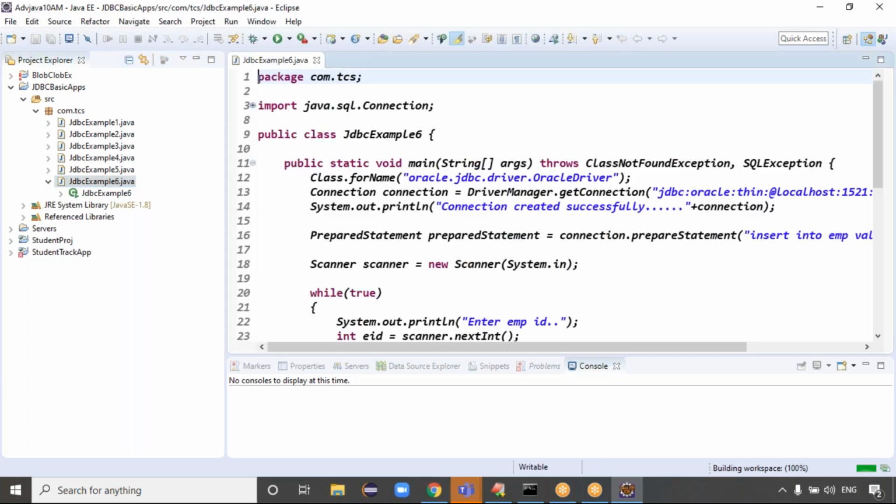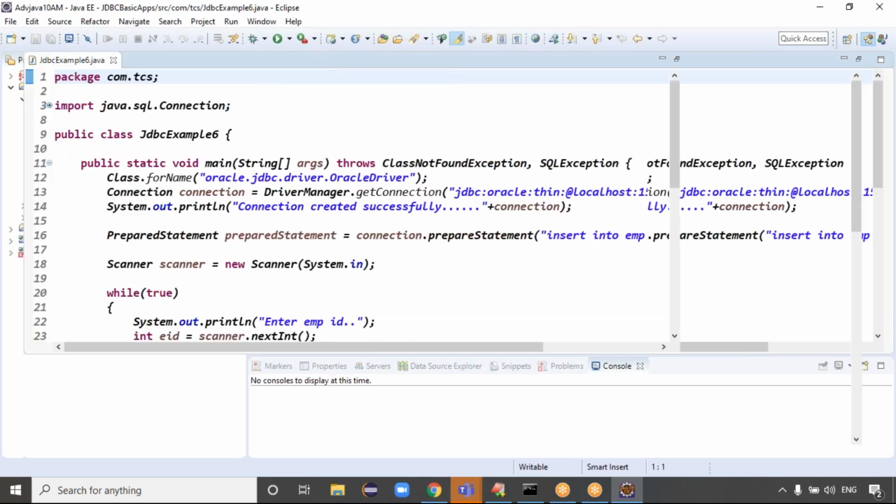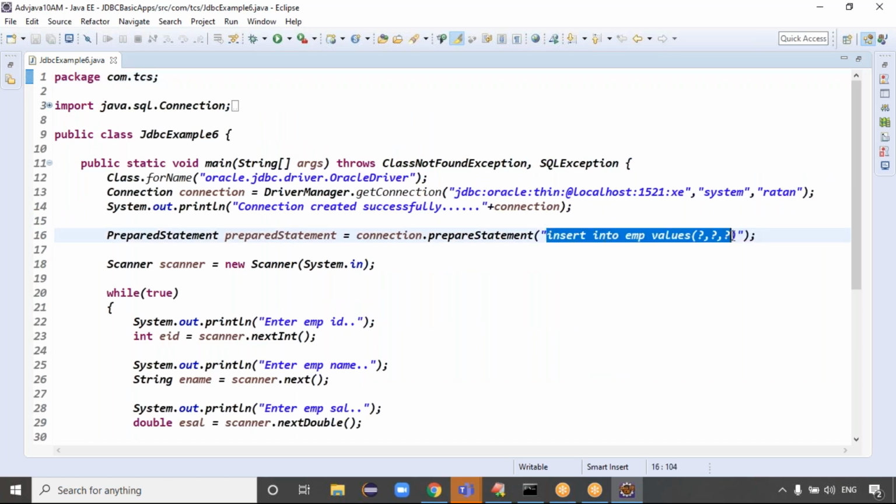Good. In yesterday's class, with the PreparedStatement, which query were we executing here? Insert query, right? Now let me go with an update query, guys. Update query means: update EMP set employee salary equal to employee salary plus question mark, where employee salary should be greater than question mark, right?